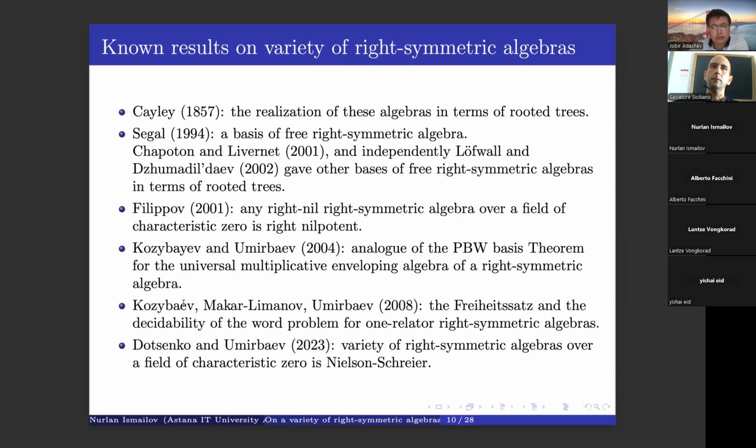The combinatorial properties of the variety of right-symmetric algebras were considered by Kozybaev, Makar-Limanov, and Umirbaev, and they proved that Shirshov's theorem is valid for right-symmetric algebras. And recently, it was proved that the variety of right-symmetric algebras over a field of characteristic zero is Nielsen-Schreier, by Dotsenko and Umirbaev. So they proved that if we take a free right-symmetric algebra, any of its subalgebras is always free.